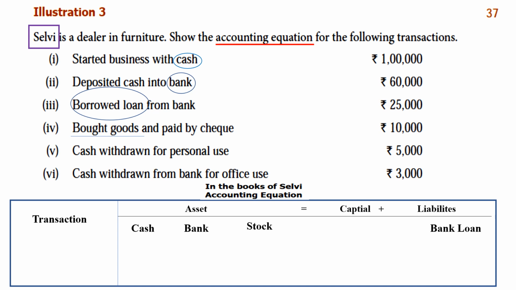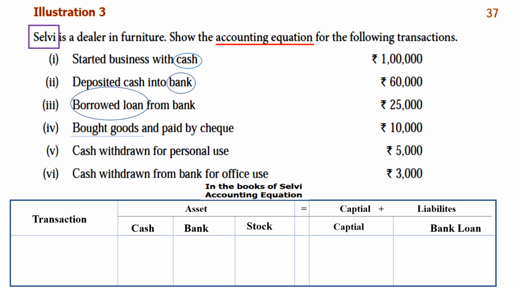So these are the columns that you are going to make, and the capital. So write it down. Write it in your note. In the books of Selvi accounting equation, use both sides and write asset, capital plus liability. In the asset side, cash, bank, stock, and capital plus liability, bank loan.